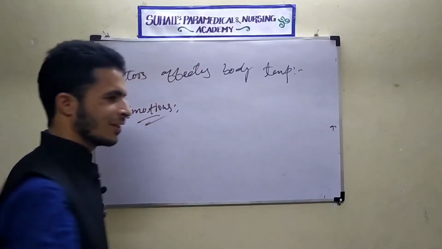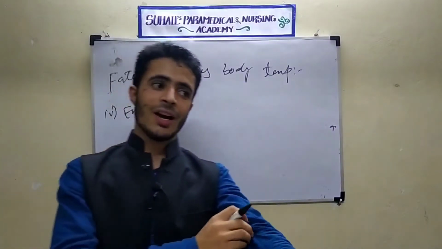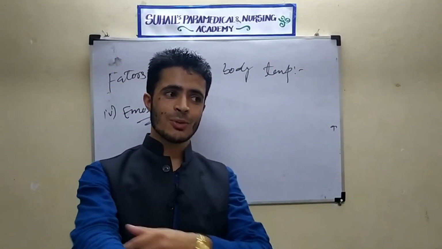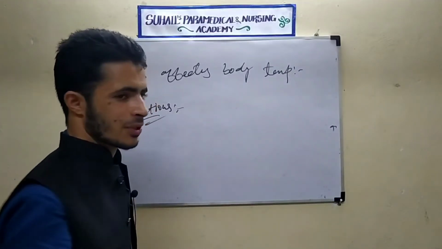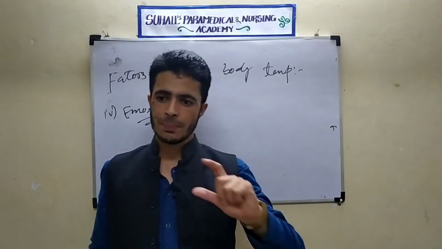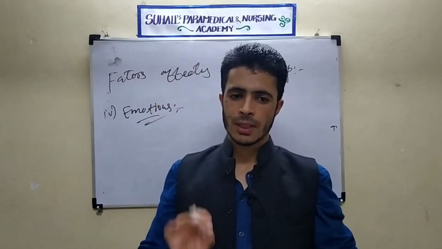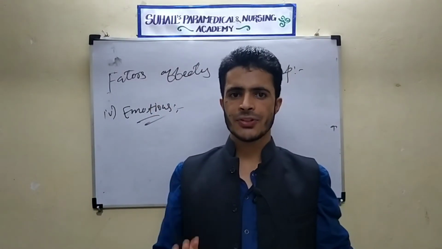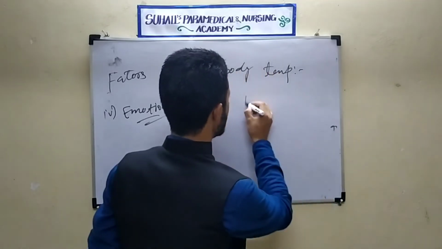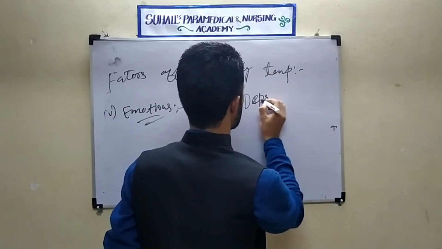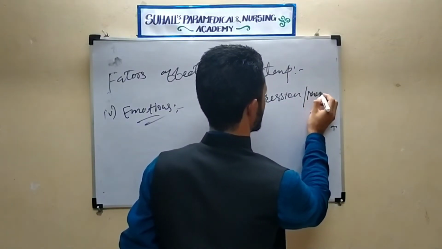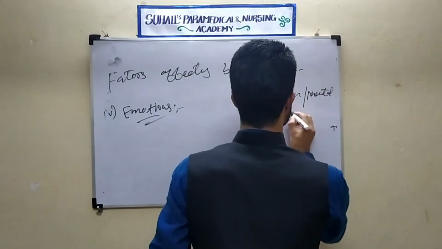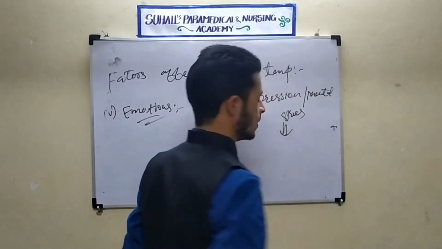Emotions. See here how emotions will control body temperature. I explained this in the previous lecture also, but I will give more idea here. When any person is in depression or mental stress, what will happen?